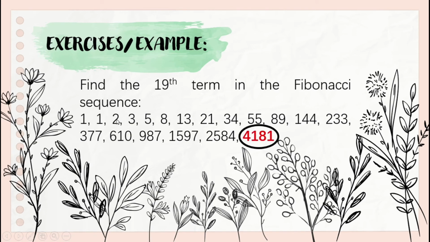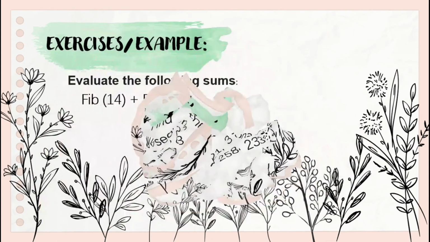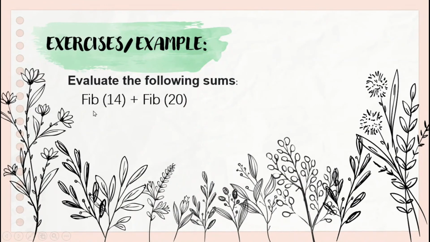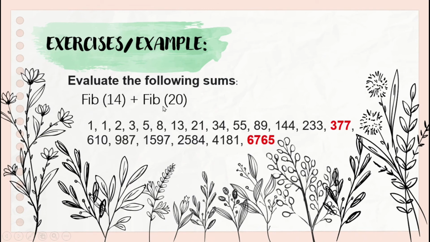The answer is 4,181. Next, evaluate the following sum: Fib 14 plus Fib 20. In order to get the answer, we need to know Fib 14 and Fib 20. So, Fib 14 is 377, while Fib 20 is 6,765. So now, we are going to add the two terms to get the total answer.